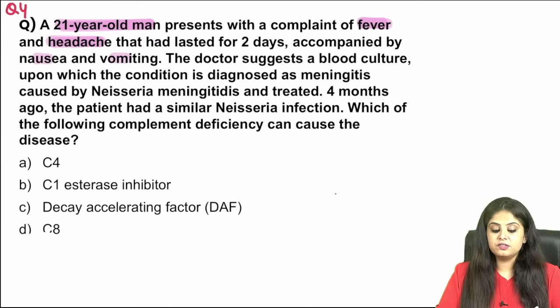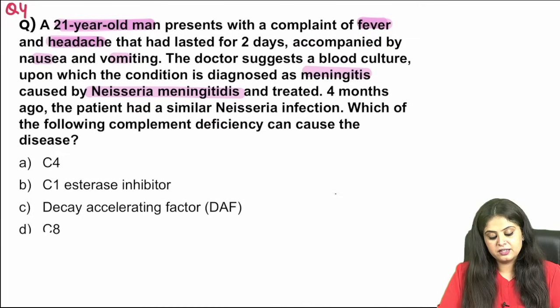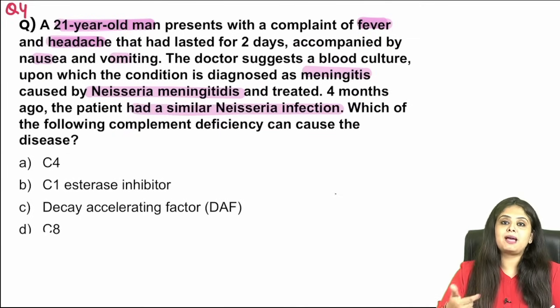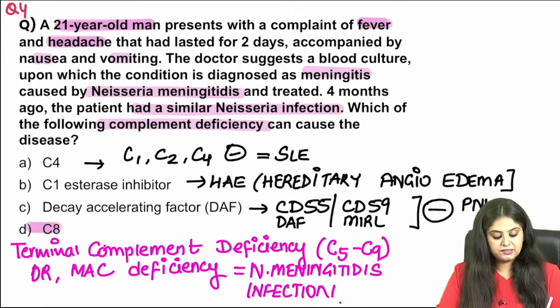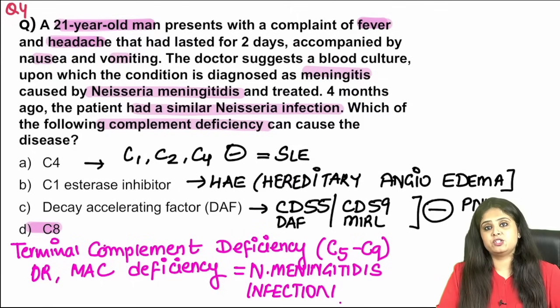The doctor suggests a blood culture, upon which the condition they've been nice enough to tell you it is a meningitis caused by Neisseria meningitidis. Four months ago the patient also had a similar Neisseria infection. So now, such back-to-back Neisseria meningitis infections, they are asking which complement deficiency can be associated with it, and the answer is C8. Basically the previous year question was asked and I've written everything related to this question asked in